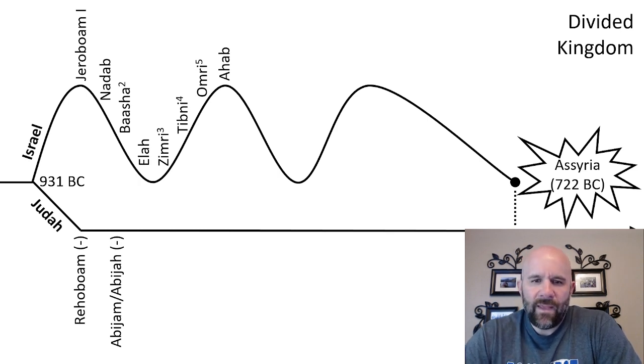Zimri killed Elah. Omri killed Zimri after he was king for a week. People put Tibni in a position of power for 4 or 5 years after Zimri. There was this civil war between Tibni and Omri, but Omri came out on top, and then his son Ahab, who was terrible, reigned after him.